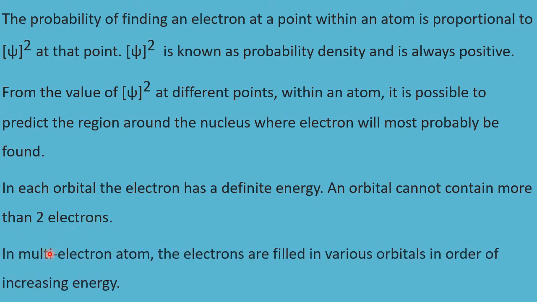But this is about simple structures. When you go to the multi-electron system, what happens? The electrons are filled in various orbitals in order of increasing energy. So from the nucleus onwards, in the order of increasing energy, electrons will fill up in the multi-electron system.